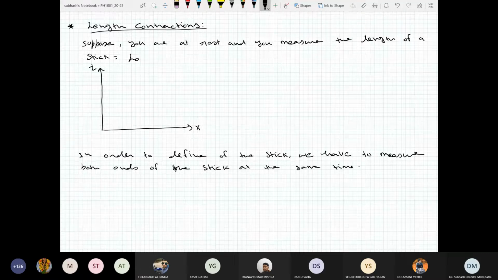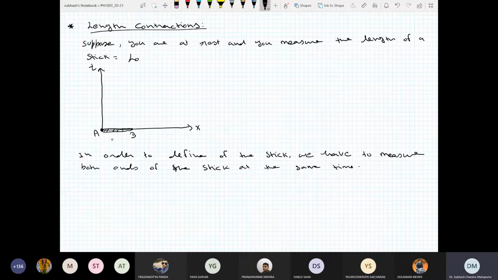Okay, so let's say this point is A, this point is B, and given that in your frame this length AB is L0.